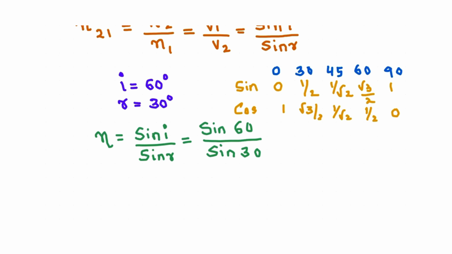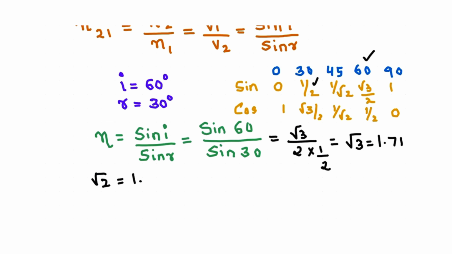Sine 60 is equal to root 3 by 2. Okay. And what is sine 30? Sine 30 is 1 by 2. So 2 and 2 will get cancelled. Your answer will be root 3, and root 3 value is 1.71. Okay. If it was root 2, the value is 1.41. So you have to be ready with the values of root 2 and root 3.